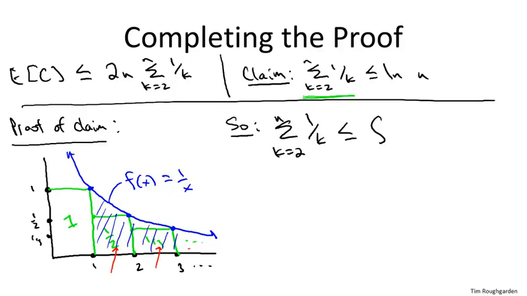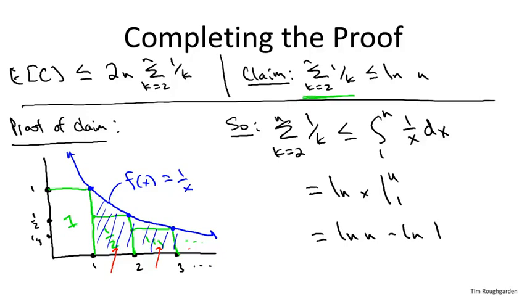So putting that into mathematics, the sum from k equals 2 to n of 1 over k is bounded above by the integral, and we'll start the area under the curve at 1, and then we need it to go all the way up to n, of the function 1 over x dx. So that's the area under the curve. And if you remember a little bit of calculus, the integral of 1 over x is the natural log of x. So this equals the natural log of x evaluated at n and 1, also known as log n minus log 1. And of course, log 1 would be 0. So that gives us our log n.